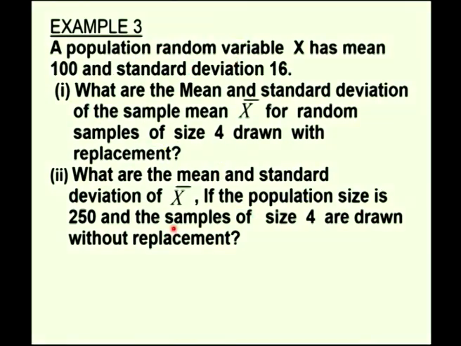And one more thing given here is population size is 250, considered to be quite large for calculating the population mean and population standard deviation. Hence, the values directly given, we will utilize it using central limit theorem, we will calculate the corresponding mean and standard deviation for the sample. And the samples of size 4 are drawn without replacement. You are asked to find out mean and standard deviation of x bar.